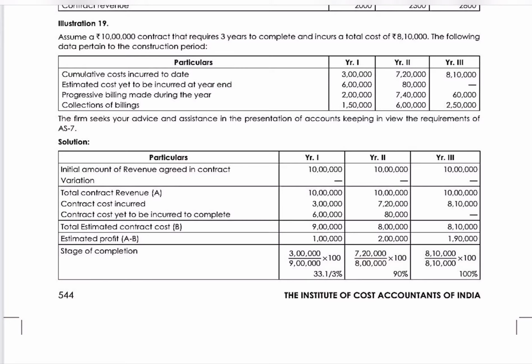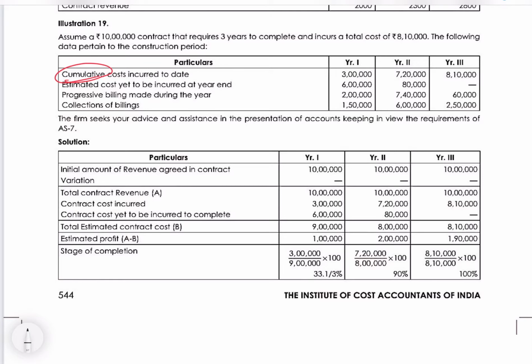Cumulative cost incurred to date. So this is the cumulative cost. Estimated cost yet to be incurred at year end. So for year 1, cumulative cost incurred to date is 3 lakhs, meaning as on that day 3 lakhs is the amount they have spent on the contract.